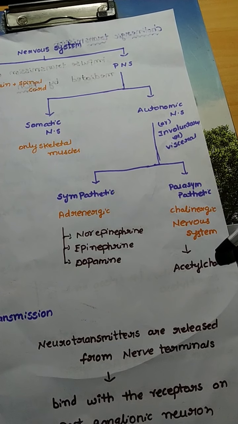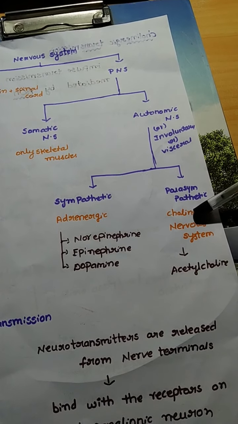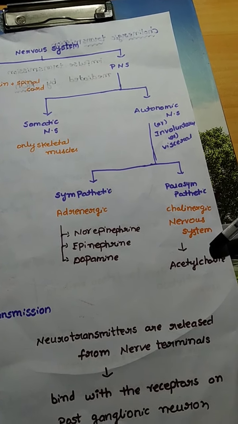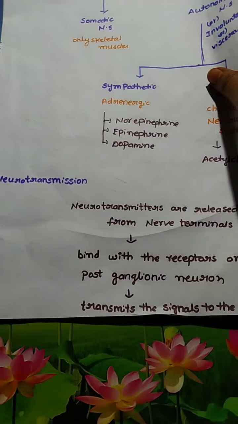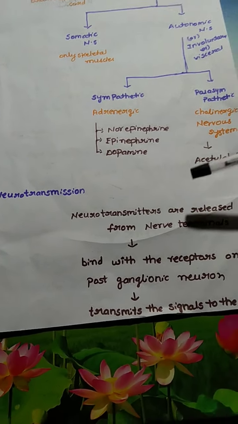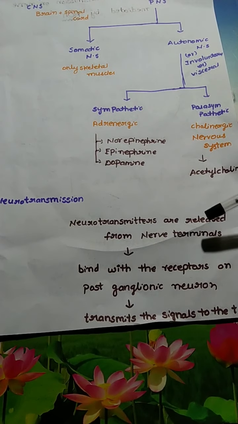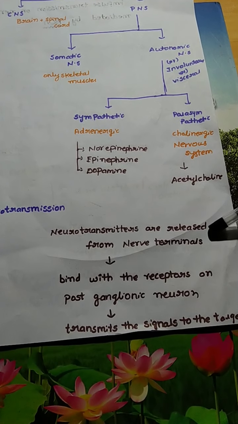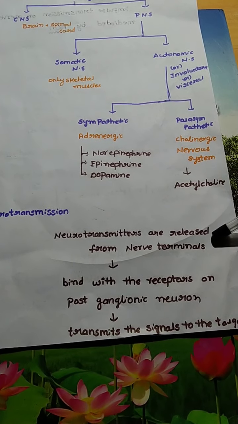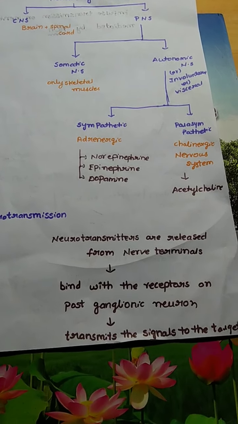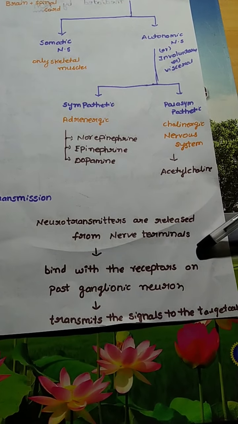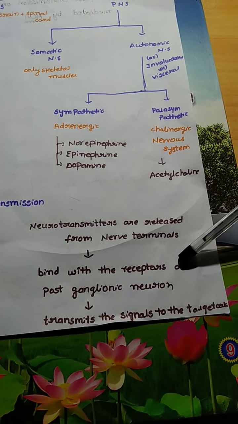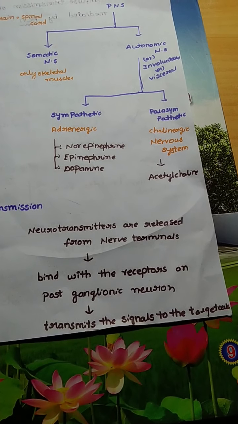So when we see about the neurohumoral transmission involved with the cholinergic nervous system or parasympathetic nervous system, we write about acetylcholine neurotransmission. Before going to know about the cholinergic neurotransmission, let's see what is neurotransmission in general. Neurotransmission is the process where the neurotransmitters are released from nerve terminals, and these released neurotransmitters will bind with the receptors which are present on postganglionic neuron, and by binding with these receptors on the postganglionic neurons, these will transmit the signals to the target cells.